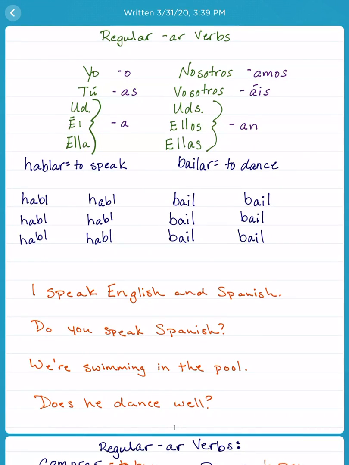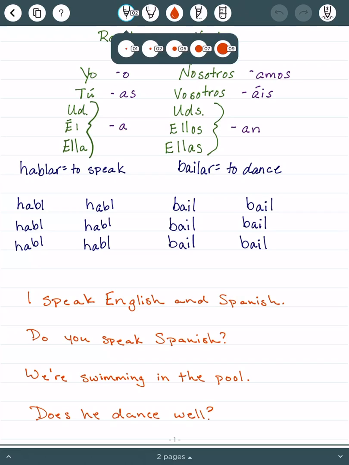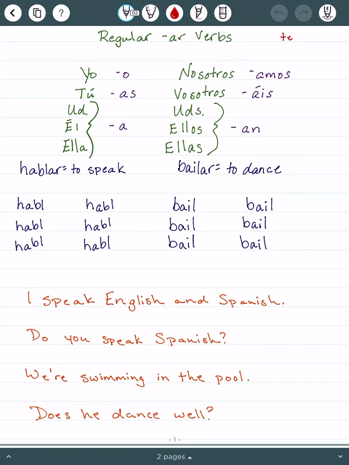All right, so regular AR verbs. I'm going to remind you, we already know 4 verbs: tener, ser, estar, and ir. Go back, make sure you know those words. Make sure you know what those mean. Make sure you know how to conjugate them, because what you're about to learn is hopefully going to make all this verb stuff make a little bit more sense.